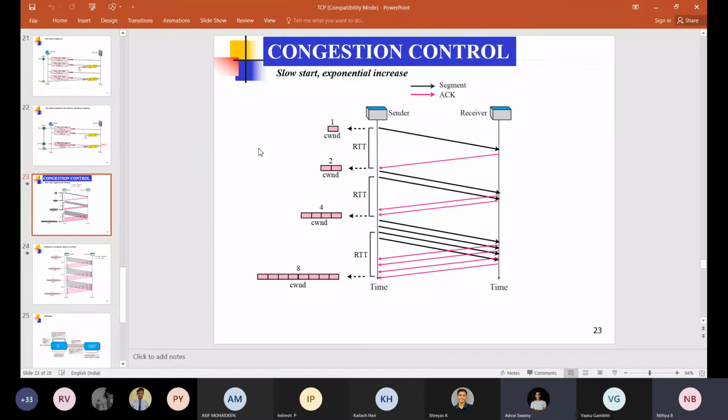Ma'am, can you repeat? 536 is the maximum segment size? Yes, that is a default standard value.